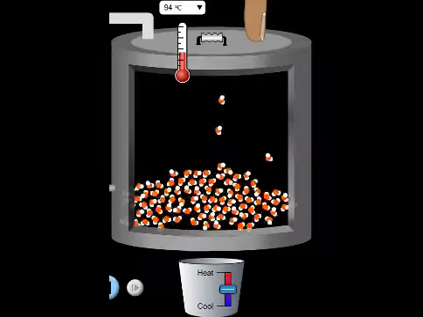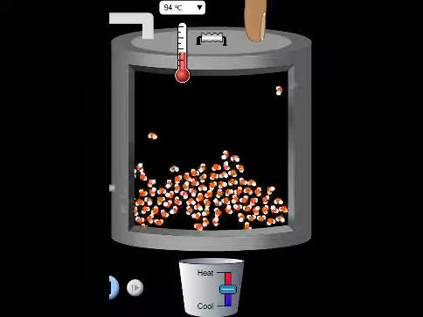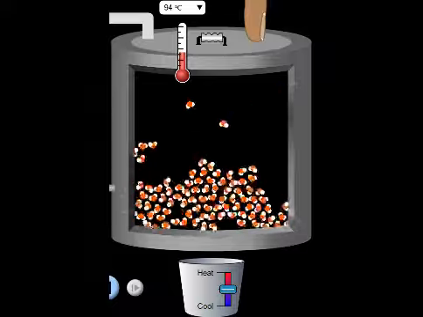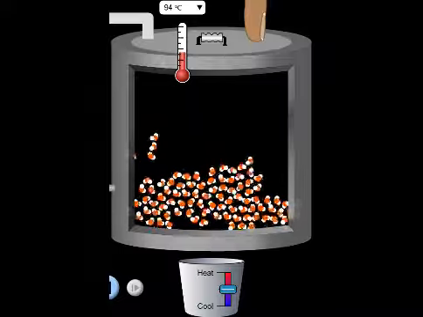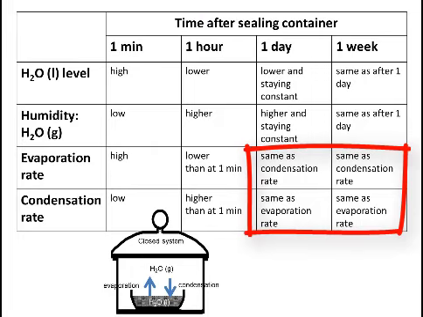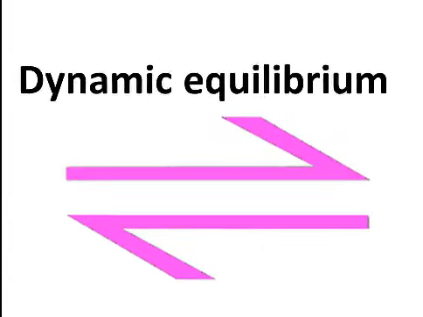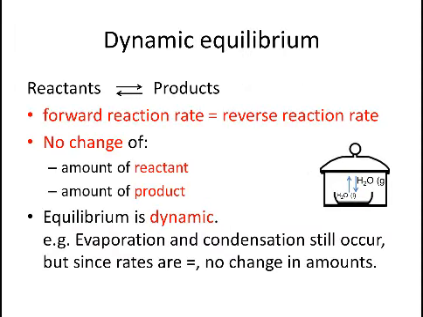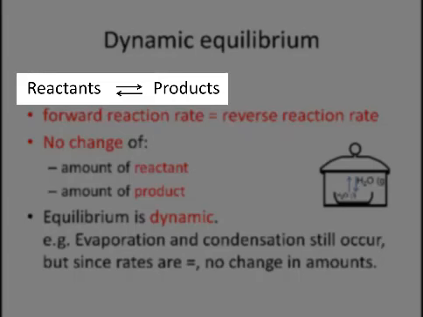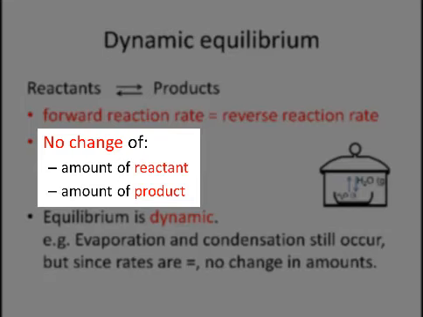It remains constant. However, which particular water molecules are in each phase at any moment does change over time, since water molecules do continue to evaporate and condense. It's just that the rates of evaporation and condensation are equal, and we call this dynamic equilibrium. Dynamic means moving. This means that although the reactants continue changing into products and the products continue changing into reactants, since this is happening at the same rate, the amount of each isn't changing as time passes.